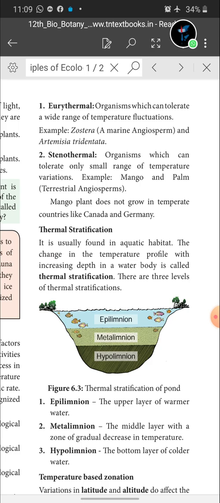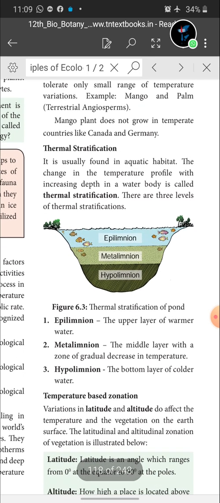Next, thermal stratification. It is a 3-mark question. Sometimes you will get it as a 5-mark question also. It is usually found in aquatic habitats only. The change in the temperature profile with increasing depth in a water body is called thermal stratification. What is thermal stratification? And give the levels of thermal stratification in an aquatic ecosystem with a diagram.